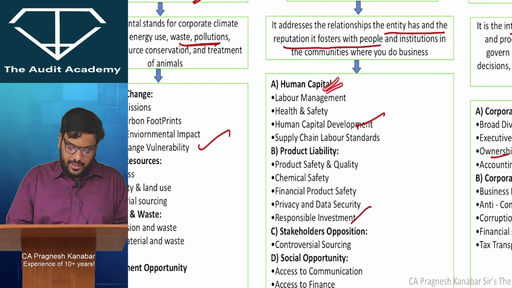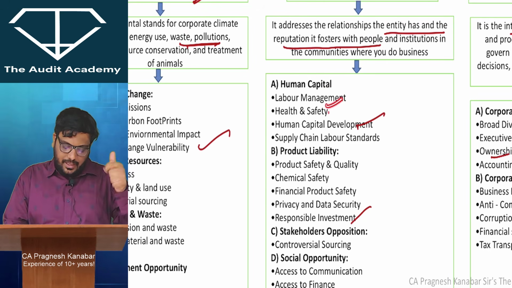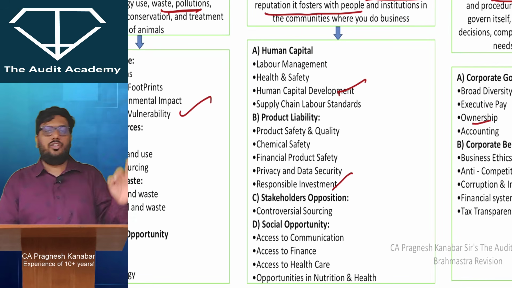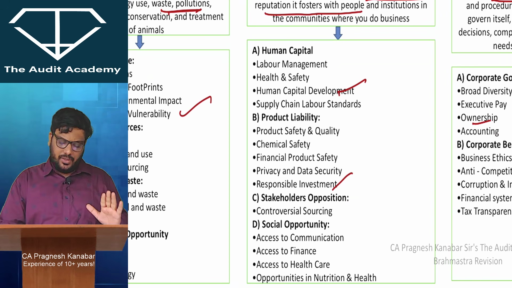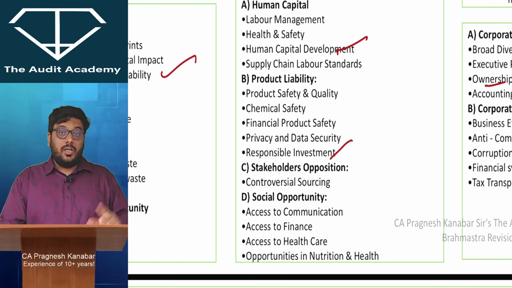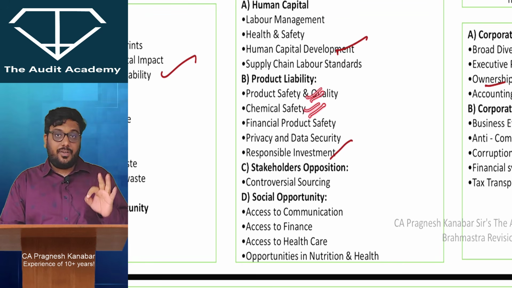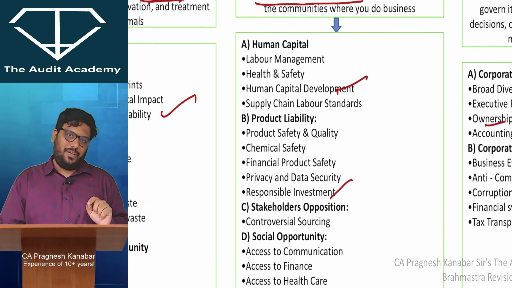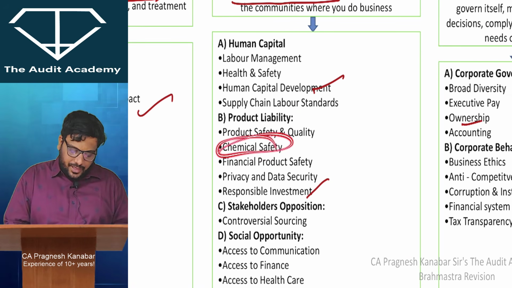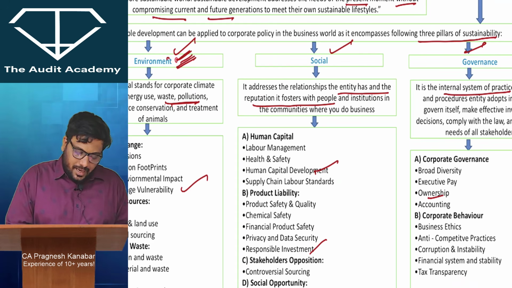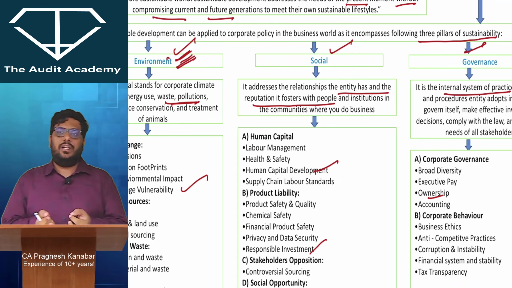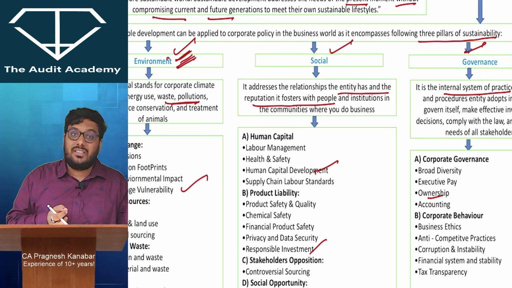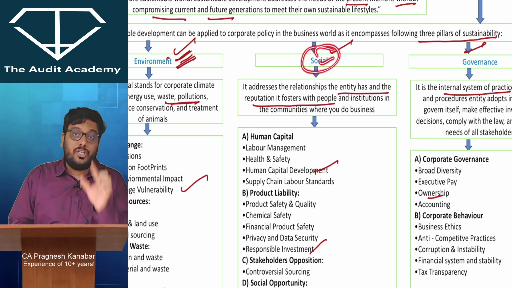Now social: human capital, taking care of your labor, health, safety, human capital development, supply chain labor standards, ensuring that in the entire supply chain the laborers are properly taken care of. Product safety, chemical safety, financial product safety. If there is a point of chemical safety, you may mark environment, no. Maybe that chemical is not harmful for the environment, but what if it is harmful for the customer? So chemical safety is actually the social part.